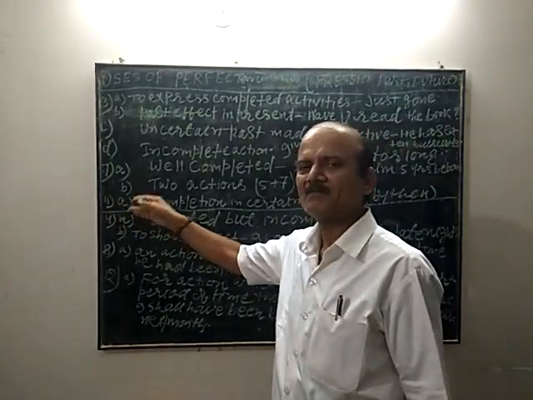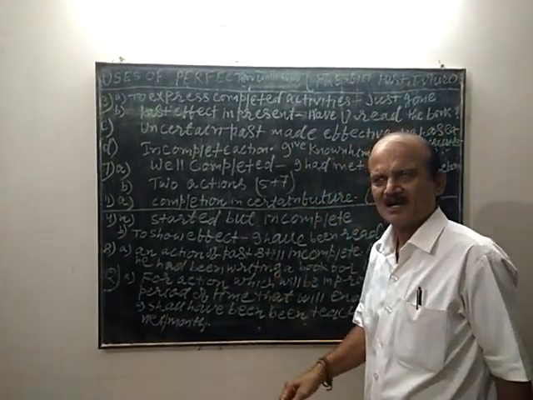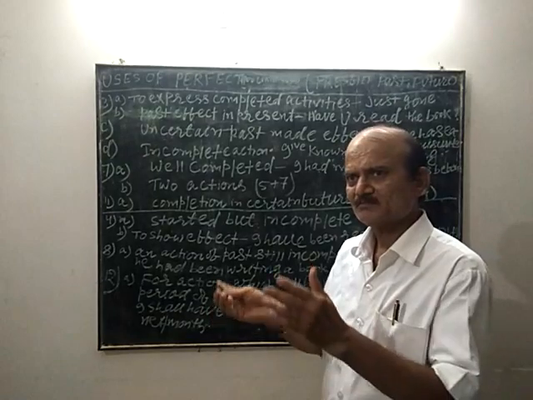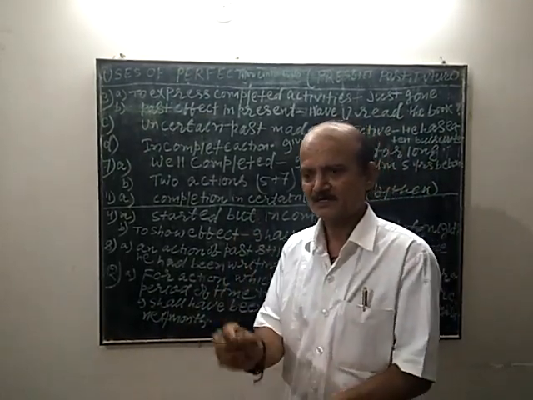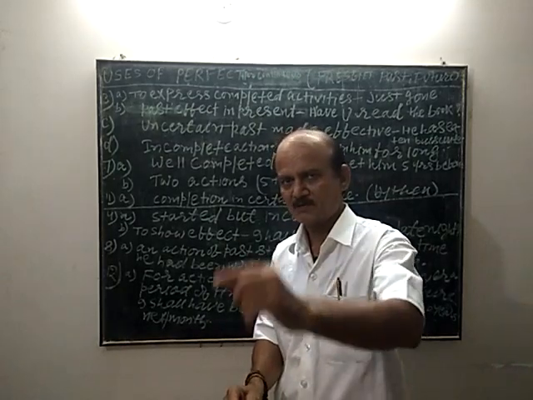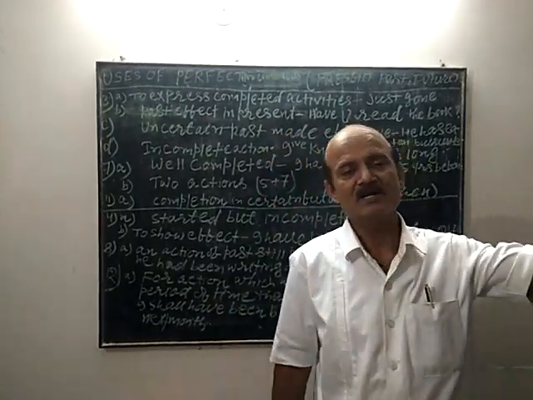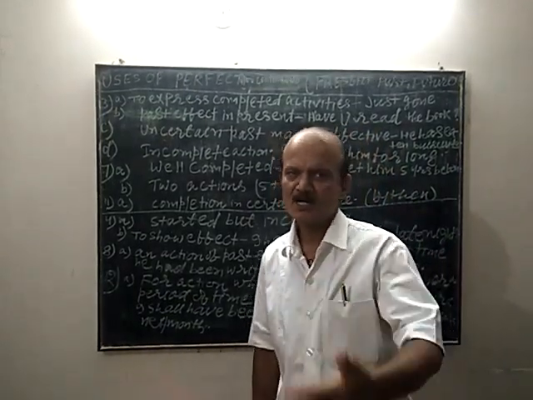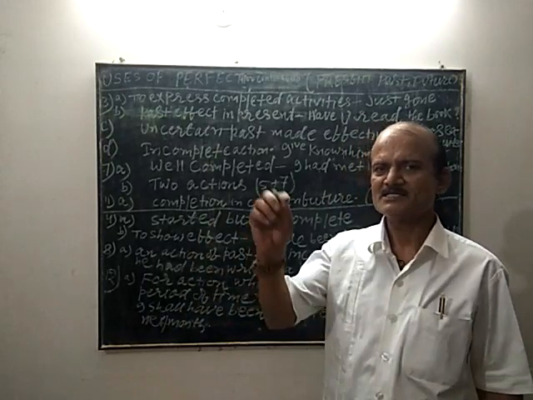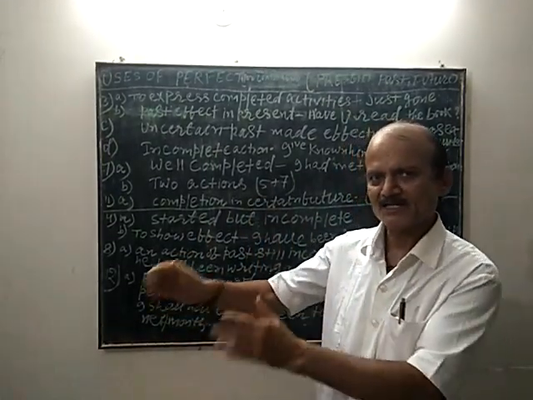Now, future perfect tense is used when there is a scheme, a plan, a thinking that this work will get completed in a particular point or period of time. For example, tomorrow I shall be telling you more about tense.